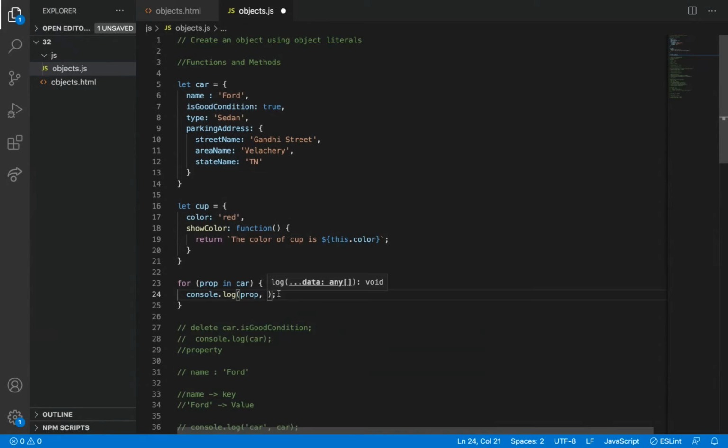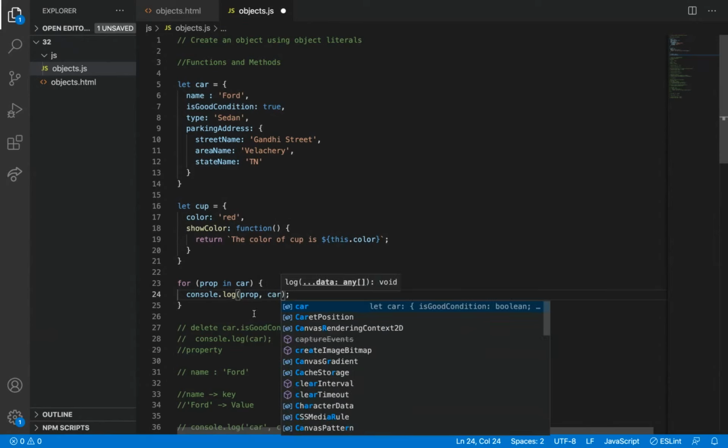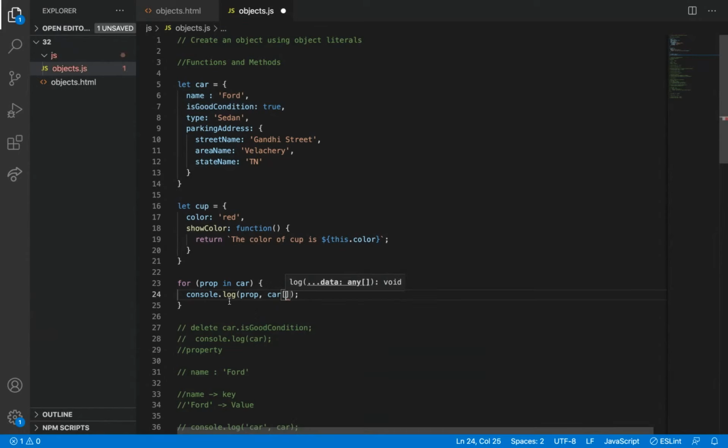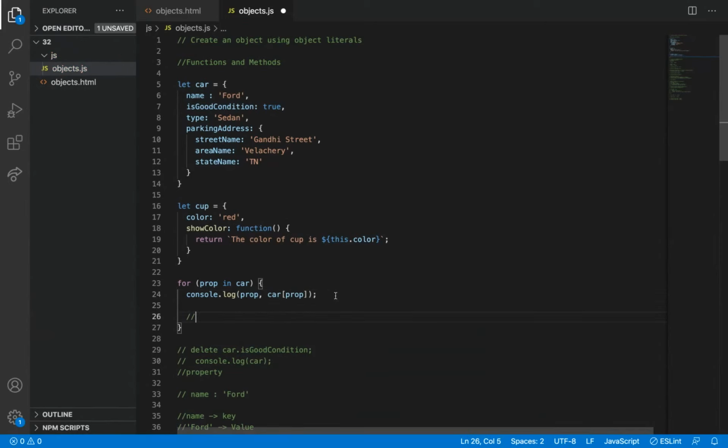I want to show the value also. How can I show the value of the property, car of prop? Before going to the console, let me explain how it will work. In prop, in the first iteration, what will come?